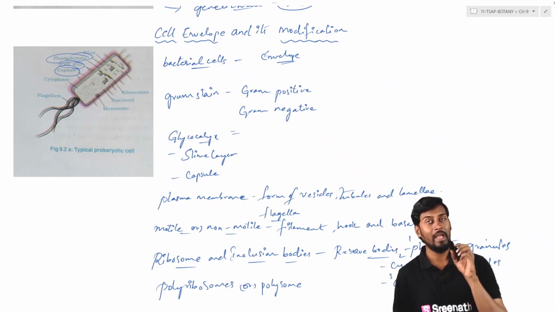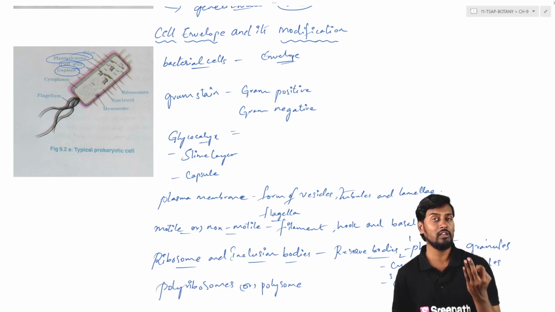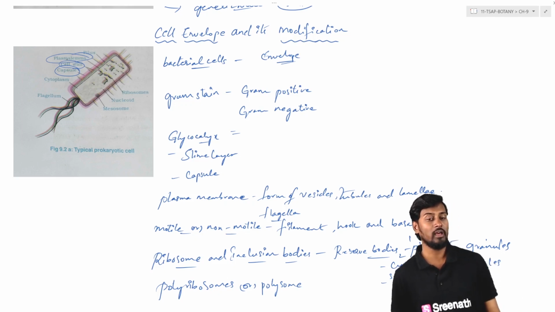So when we talk about the bacterial cell, first we have to discuss the cell envelope, where we can see three layers merged together to form the envelope. One is the plasma lemma, that is the cell membrane or plasma membrane. In the middle is the cell wall, which consists of peptidoglycan, and on top it may be tough as a capsule or loose like a sheet, a slime layer. So these three layers together are called the cellular envelope.